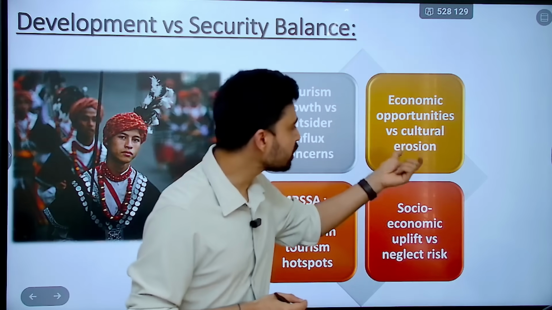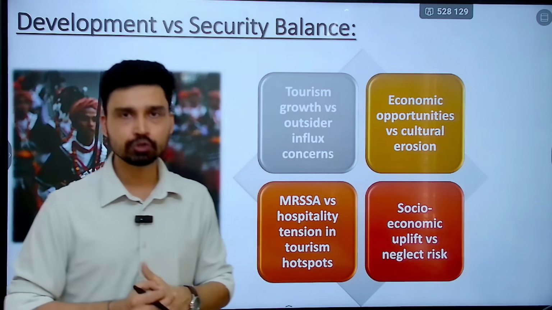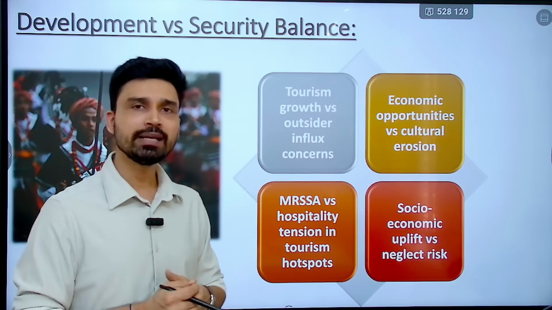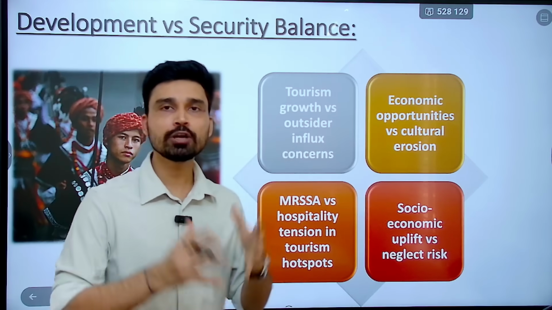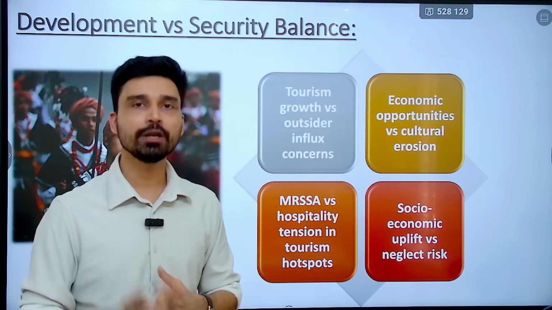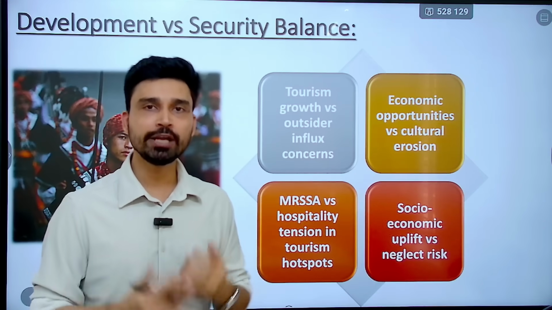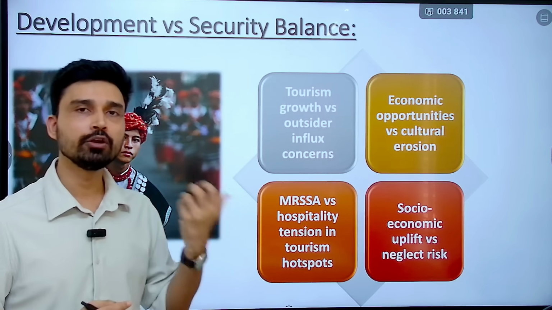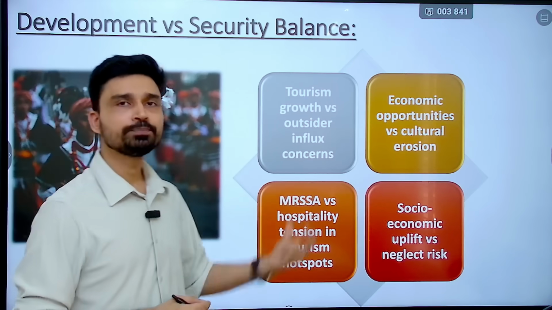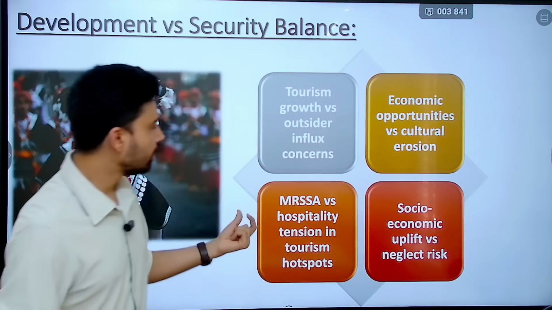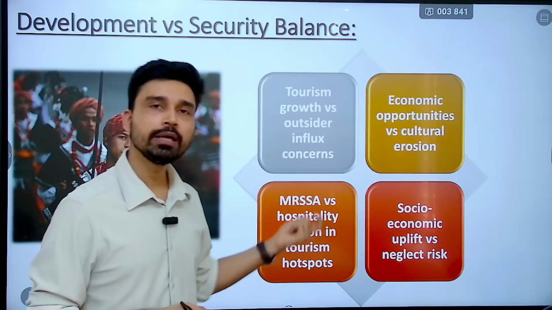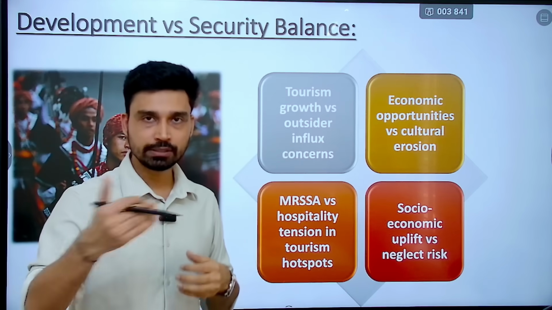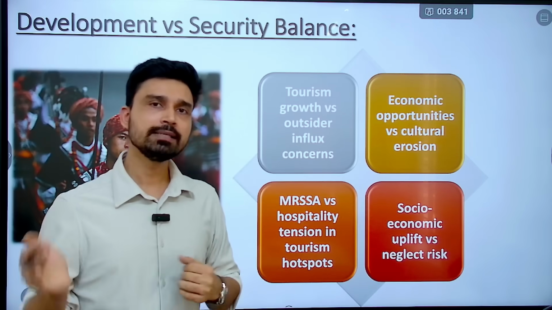Economic opportunity has to be evaluated along with cultural erosion, because if more outsiders are able to enter Meghalaya, there is a genuine concern that the culture of the tribals might come under pressure, it might evolve, it might change, and this will also attack the cultural integrity and identity of the tribals. MRSSI, that is the Meghalaya Regional Security Arrangement, largely protects the local interest of the tribals against outsider influx.